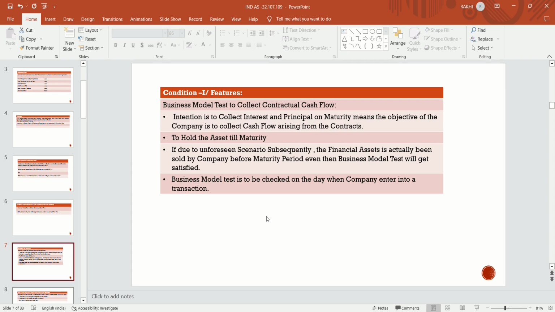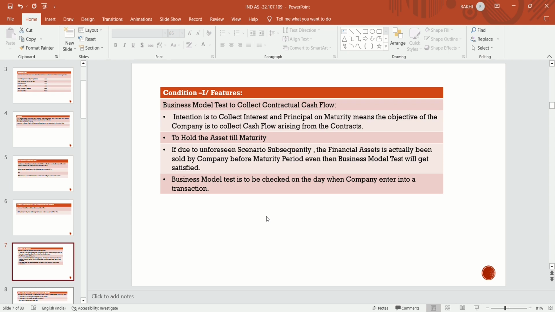The business model test is checked on day one, at the time of initial recognition when the company enters into the transaction, not subsequently. If any unforeseeable situation arises and the entity has to sell that asset, it does not affect the business model test.